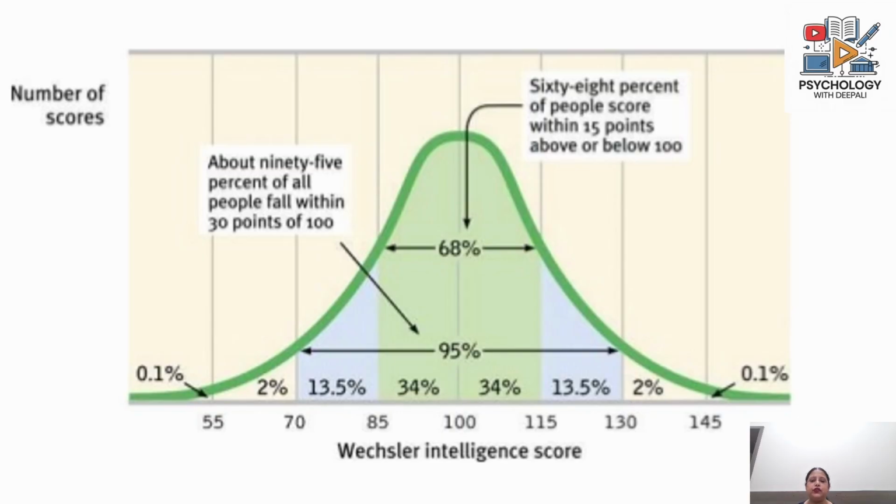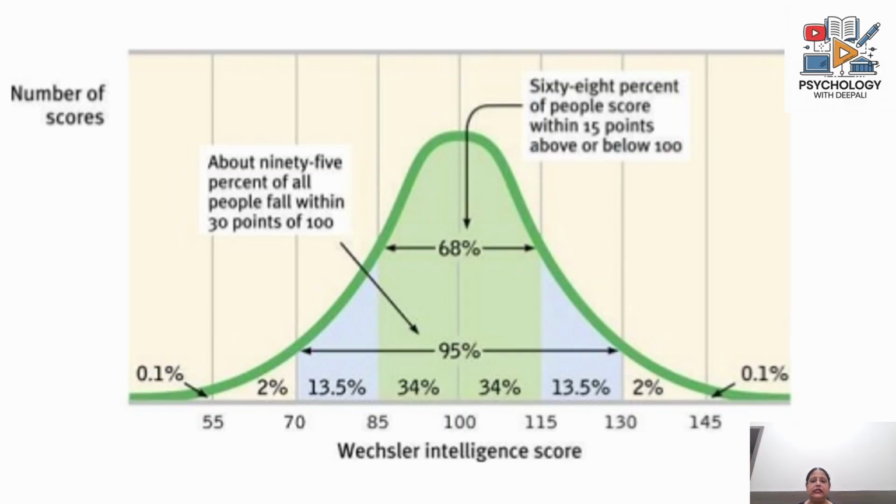Most of the individuals, if you see, would be within 15 IQ points plus or minus of the mean value. So between 85 and 115, you will find most of the population, around 68%, who will score within 15 IQ points above or below 100, because 100 is the average of the population as far as intelligence is concerned.